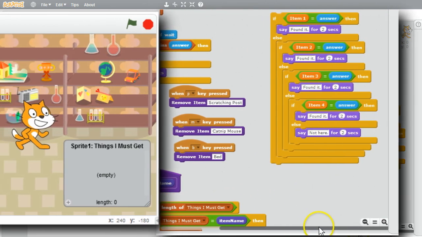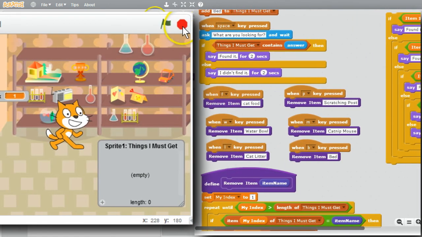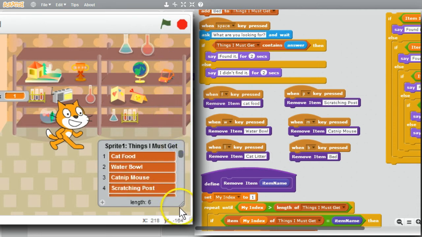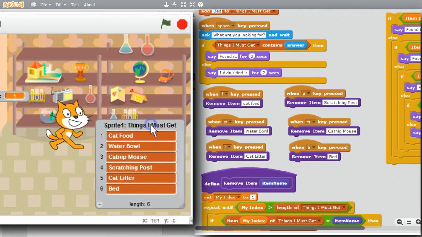The program is ready to run. I'll stop it, click on the green flag. I have 6 items in my list now. Scroll up, resize it. I'll press the L key. Cat litter disappears. I'll press the B key. Bed disappears. I'll press the P key. Scratching post disappears. Program's working nicely. I'm finished with this challenge.